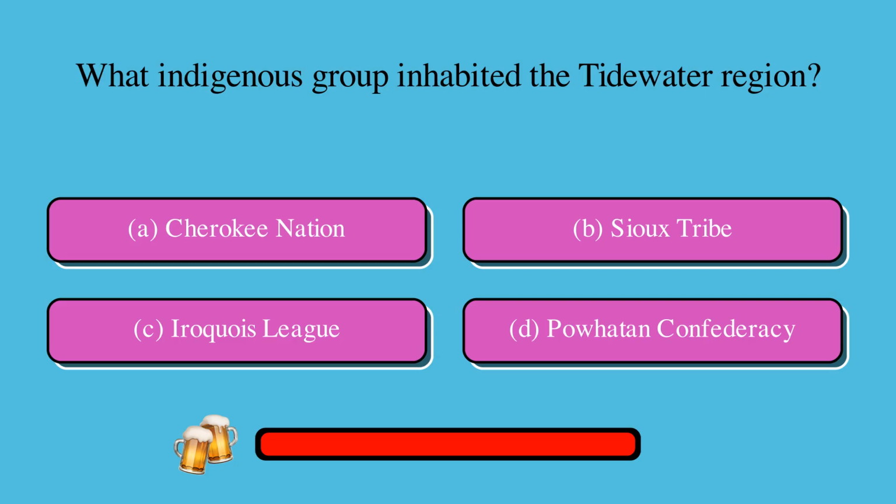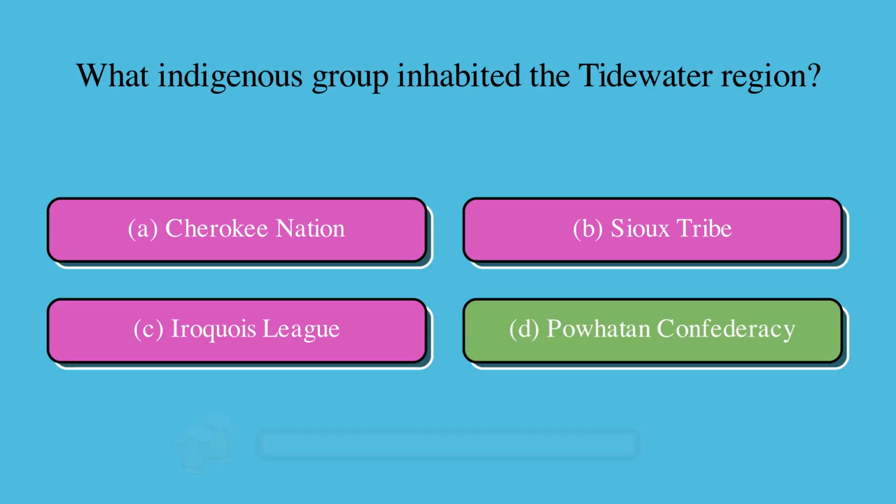What indigenous group inhabited the Tidewater region? Is it A, Cherokee Nation, B, Sioux Tribe, C, Iroquois League, or D, Powhatan Confederacy? The correct answer is D, Powhatan Confederacy.